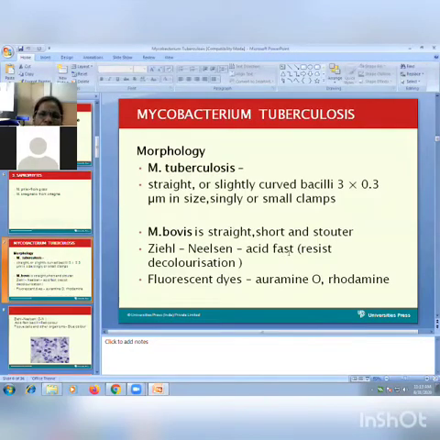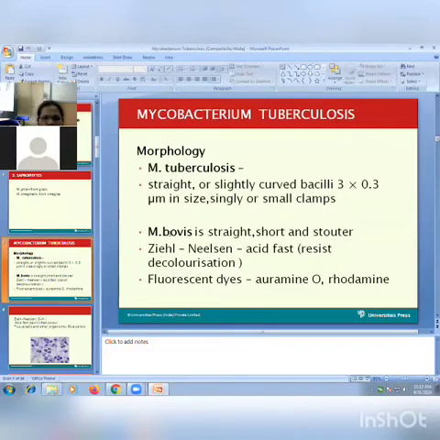So this is about the morphology of tuberculosis bacilli. The points we have to see in the study of morphology of any bacteria are size, shape, presence of capsule, presence of spore, and staining reaction. Mycobacterium tuberculosis bacilli are difficult to stain with gram stain, as we have seen. So Zn staining is used for staining, that is called Ziehl-Neelsen staining.